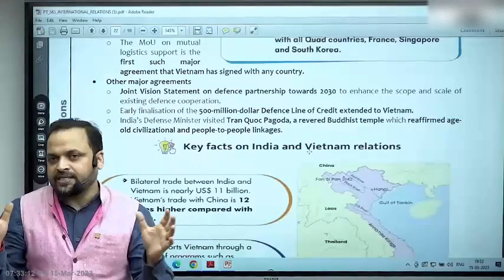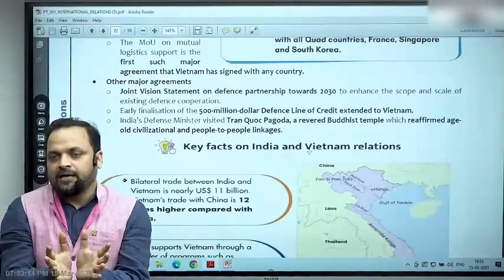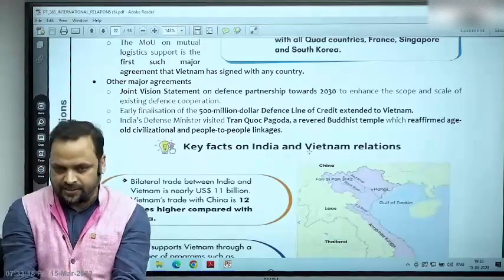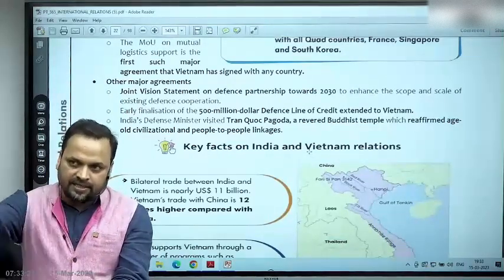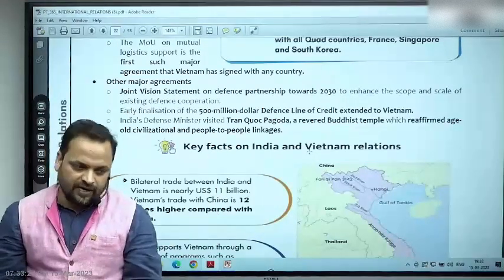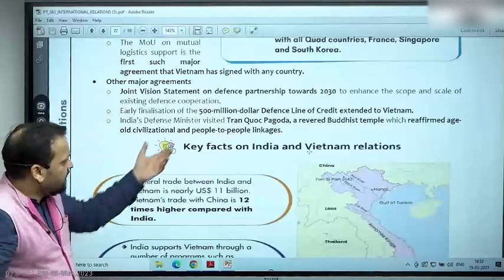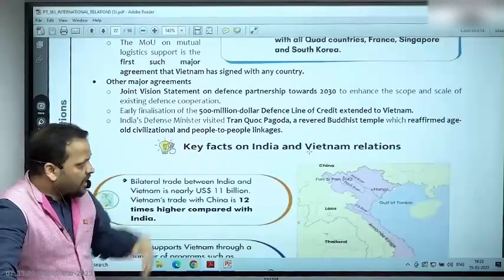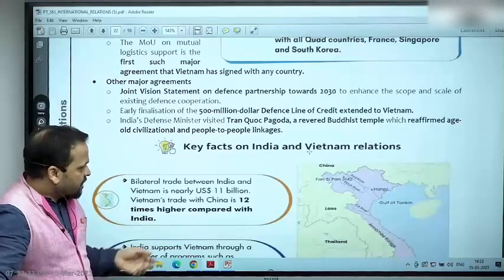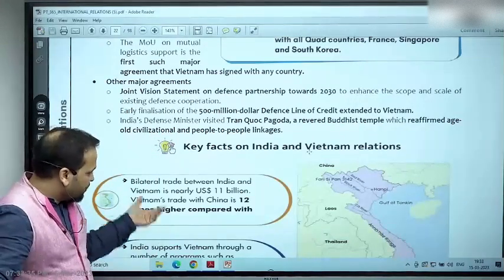Because Southeast Asia is basically a combination of three civilizational streams. One is, of course, indigenous, the local people. Another is the Chinese stream of civilization. And the second one is the Indian stream of civilization. So, of course, we have cultural commonality. One is Trang Quoc Pagoda, which basically was visited by the defense minister, right? चलो आगे चलते हैं. ये आप खुद से पढ़ लें तो बेहतर होगा.